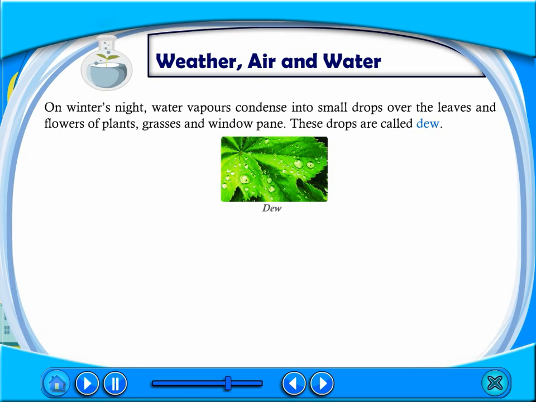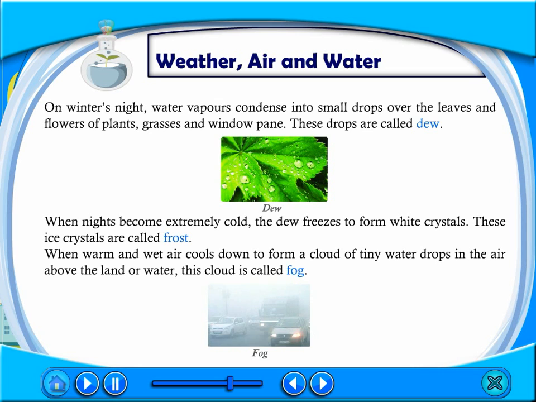On winter's night, water vapors condense into small drops over the leaves and flowers of plants, grasses, and window pane. These drops are called dew. When nights become extremely cold, the dew freezes to form white crystals. These ice crystals are called frost.